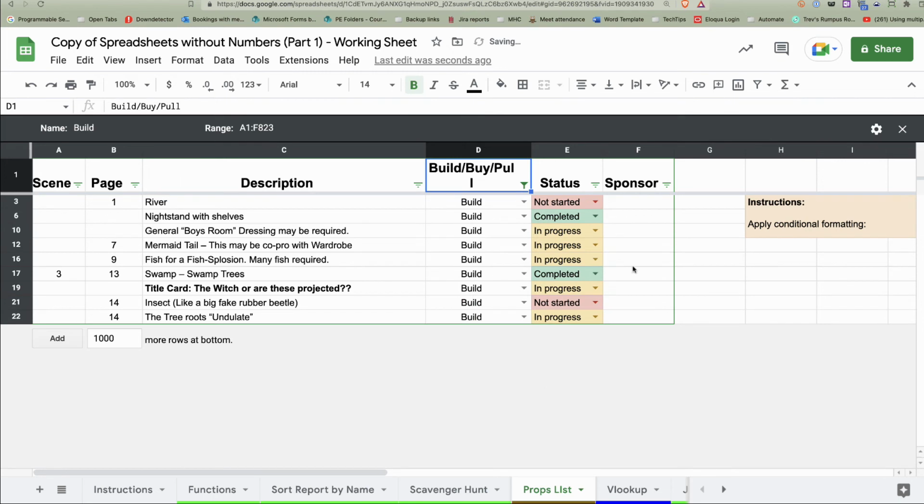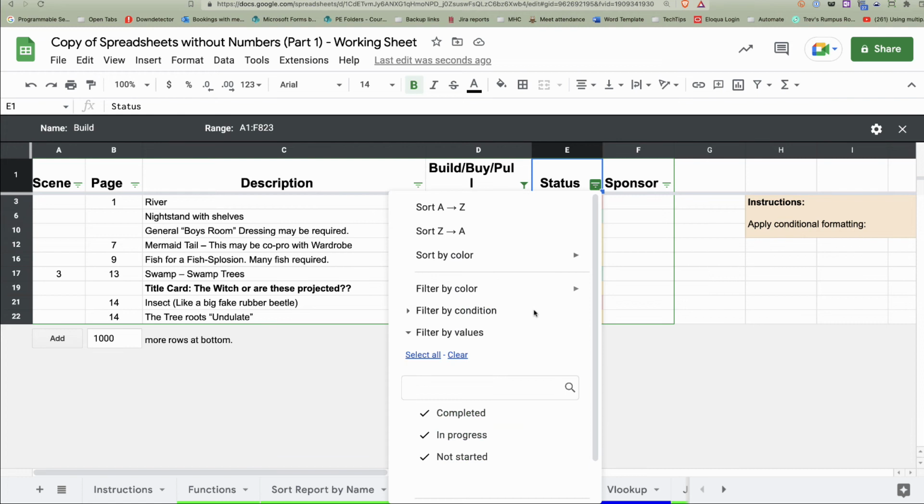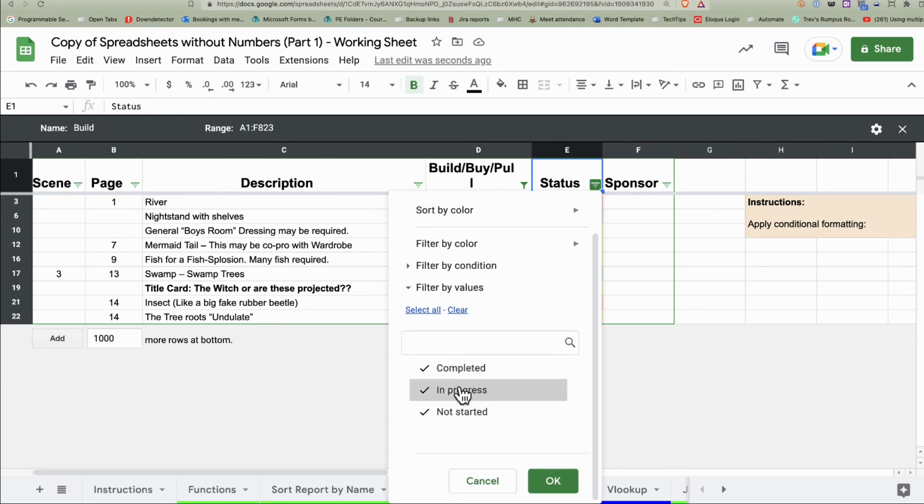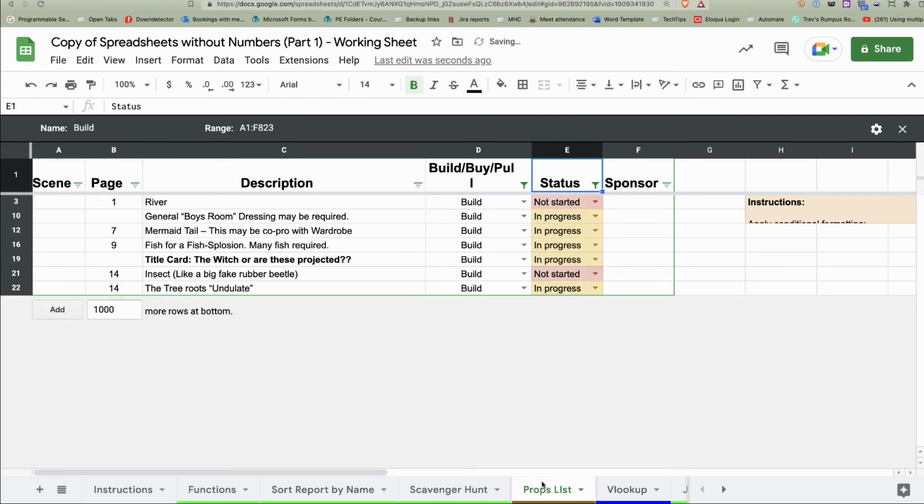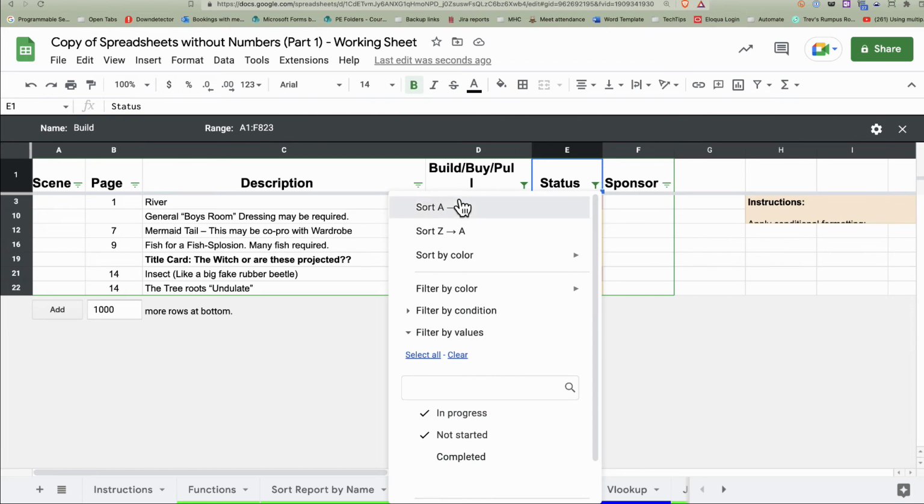Okay, great. Do I care about these though if it's completed? Probably not. So why even bother including them? So I'm going to go under my status here, and notice how the status shows completed, in progress, not started. Well, I don't care if it's completed. Let's look at these ones. Excellent. And you know what? Just to make life easier, I'm going to also sort these.